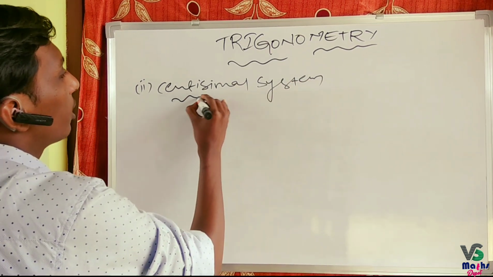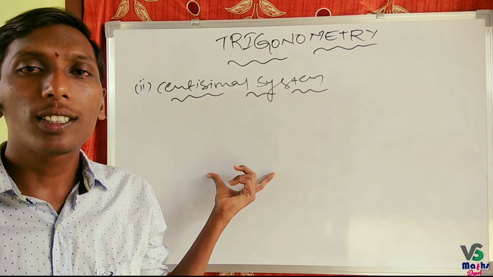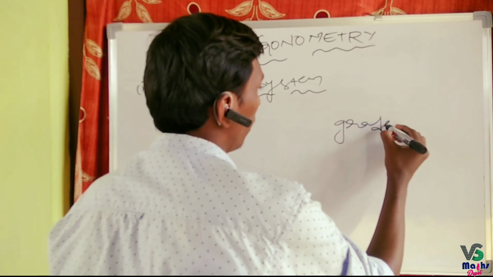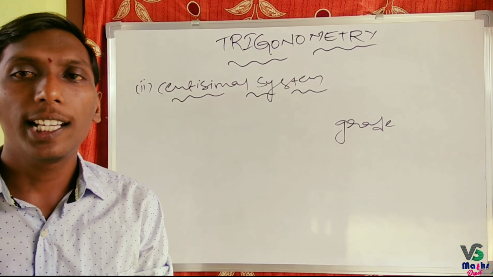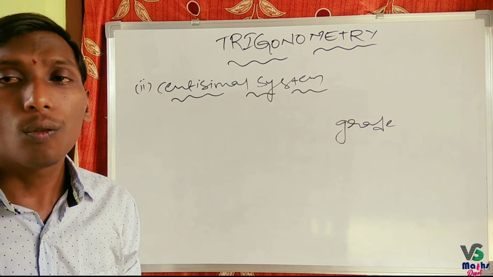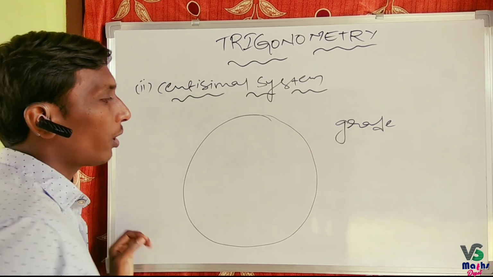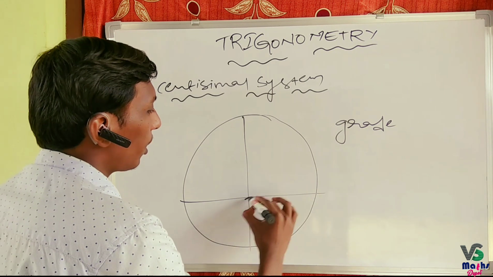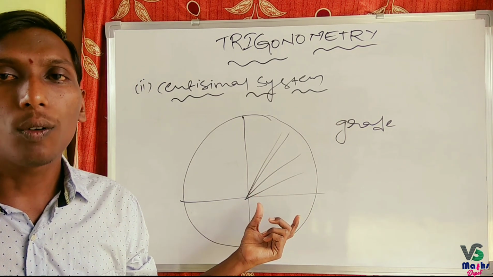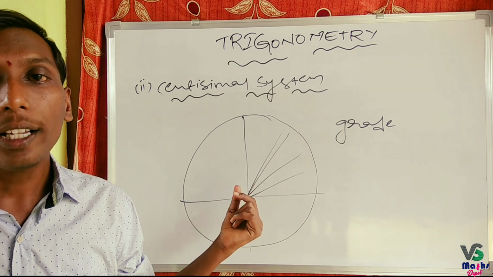Centesimal system. In this system of measurements, the unit of measurement of an angle is the grade. That is, if you divide one complete rotation into 400 equal parts, each part represents 1 grade.